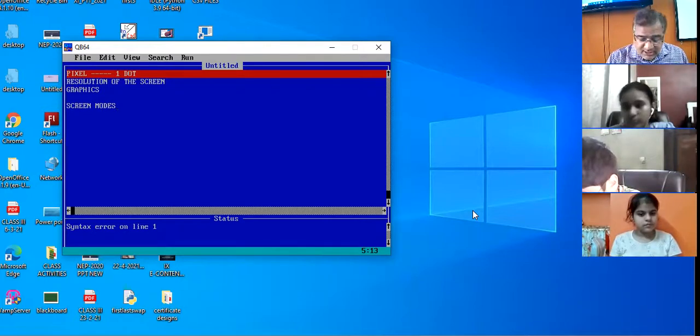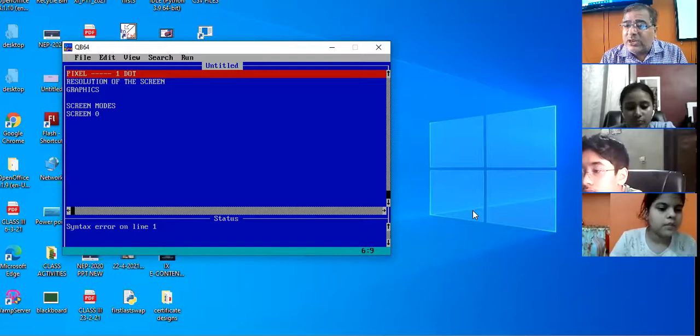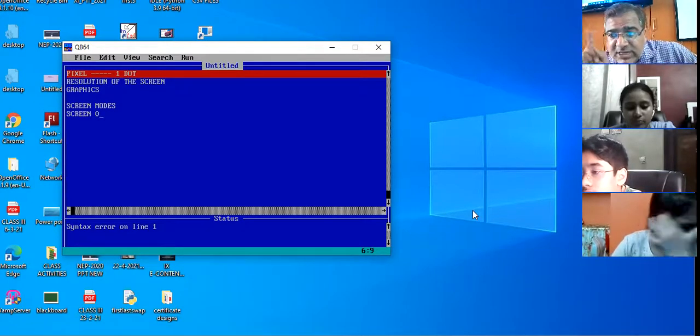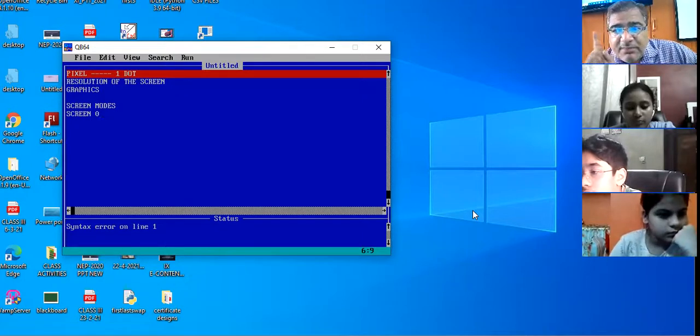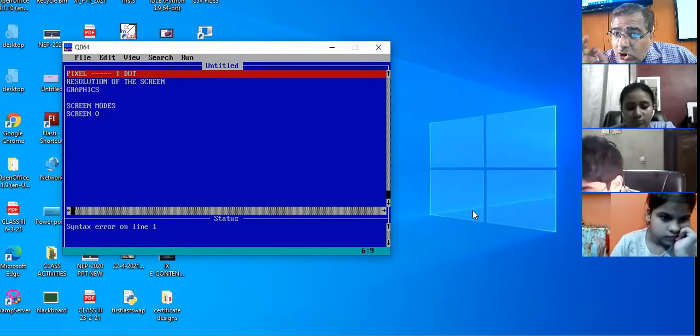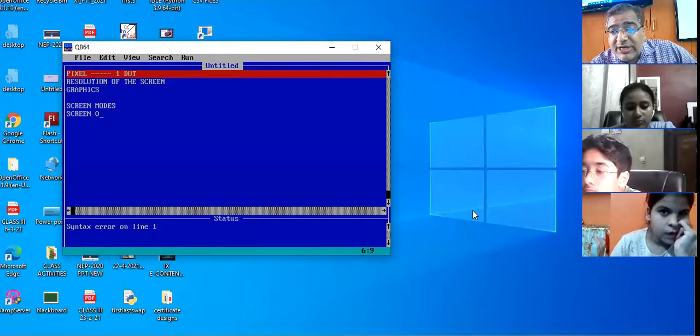By default, the screen mode is 0. When you are in the 0 screen mode, 7th class, remember this point, you cannot create graphics. Graphics cannot be created in the 0 screen mode. You have to change the screen mode if you want to create the graphics.